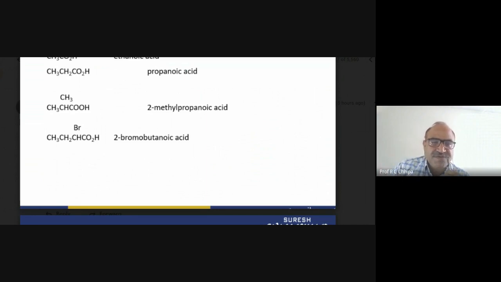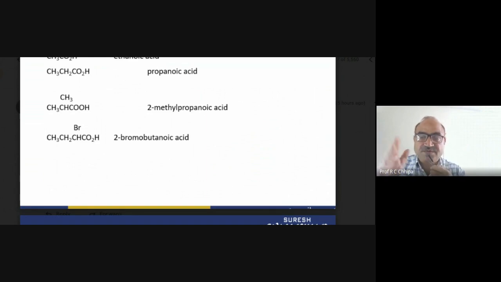In another case, bromine is attached. Whenever two or more functional groups are attached to the same carbon atom of a carboxylic group, the naming starts from the functional group containing carbon, and that is the COOH. So COOH becomes the first carbon, whereas the bromine is attached on the second carbon.